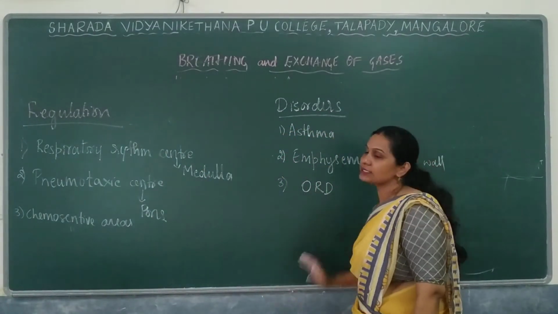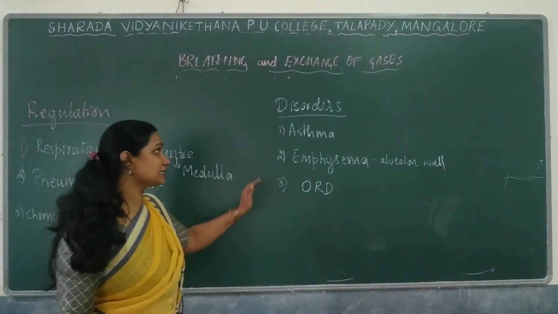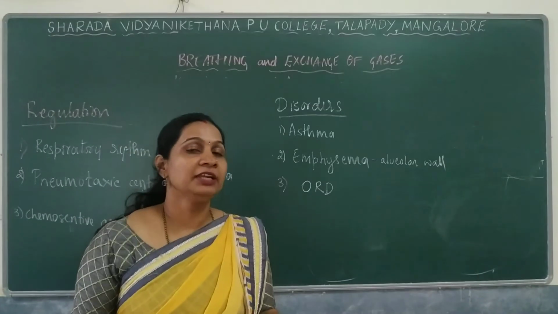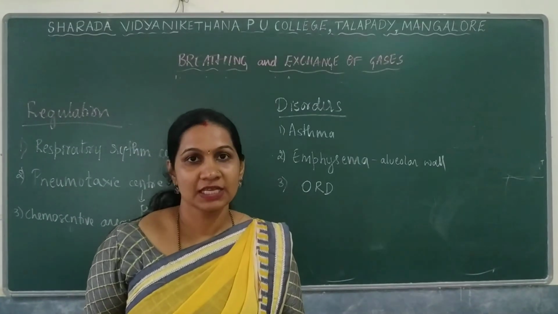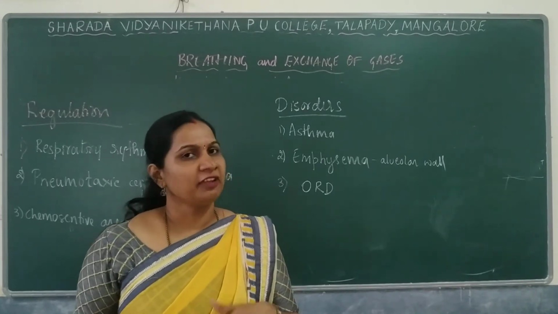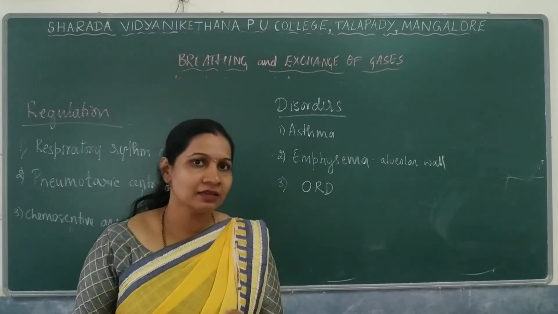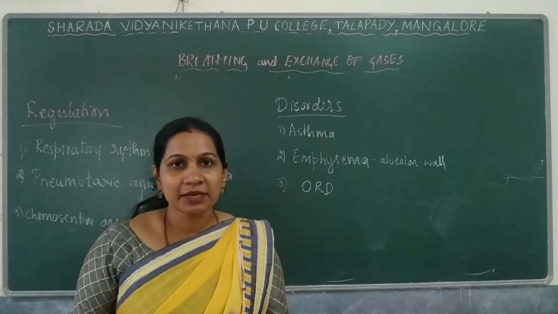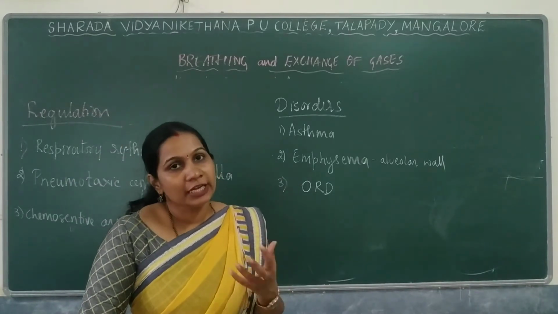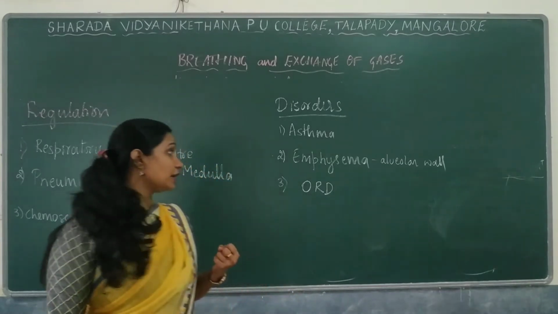The last concept is about the disorders. Regarding the disorders, there is asthma. Asthma, you might have heard, is difficulty in breathing. The individual will have wheezing problems. This is mainly caused by allergens. There are various allergens, maybe the pollen grains of plants, animal dander, as well as dust. These may lead to asthma, where the individual will have a problem with breathing.